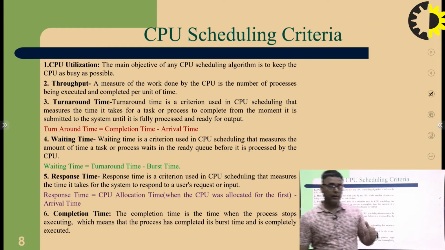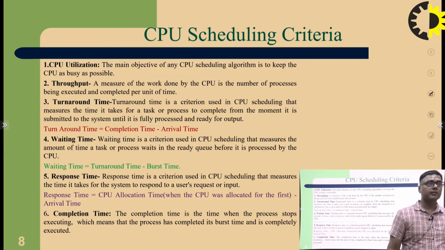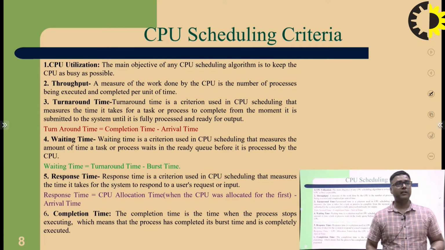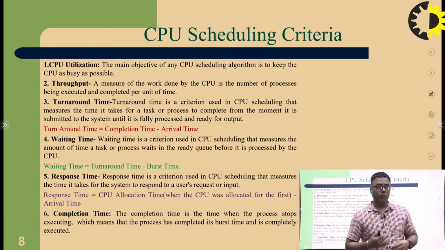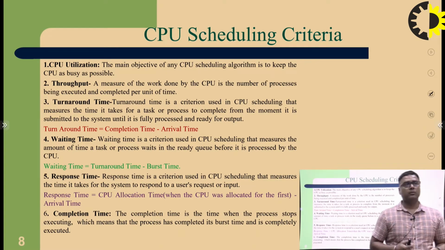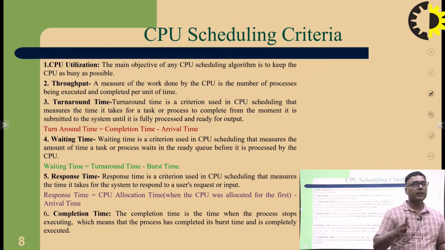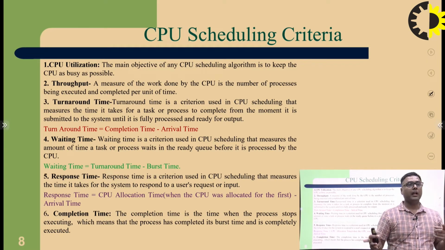If a person enters a place around 10 o'clock, executes his task, and completes it at 12, then the total turnaround time is 2 hours.